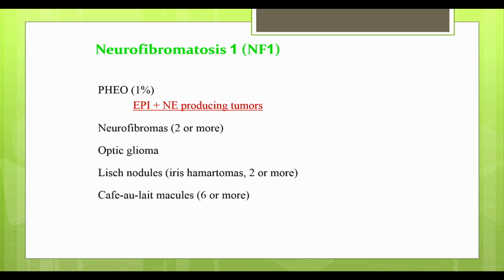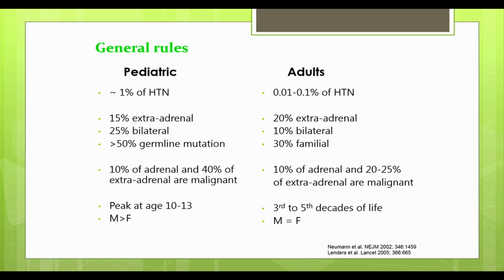In neurofibromatosis, these are epinephrine or norepinephrine-producing tumors, but out of the 3 familial syndromes that we discussed, this is the tumor that has the lowest risk of pheochromocytoma, so about 1%. And then there are other features that together make the diagnosis of neurofibromatosis.